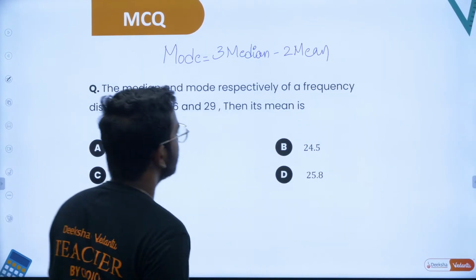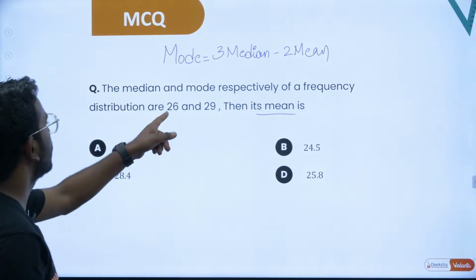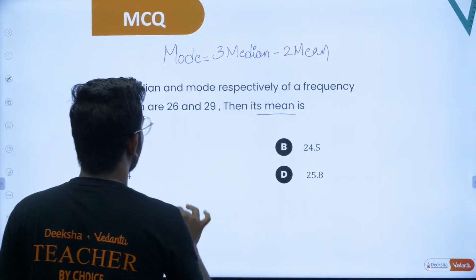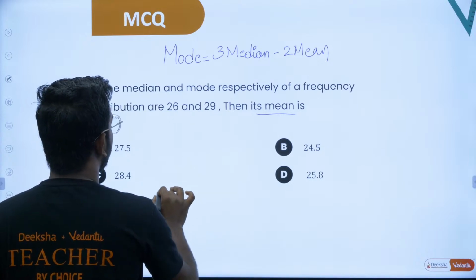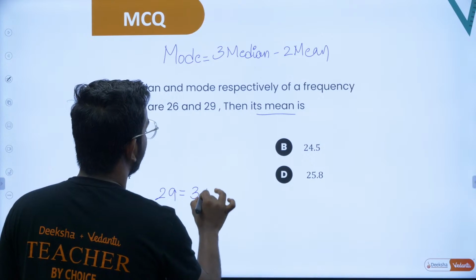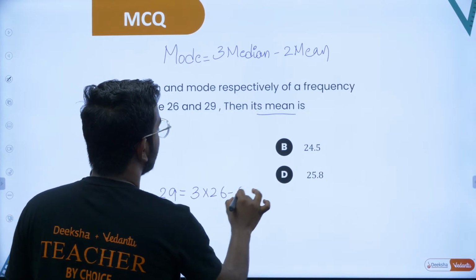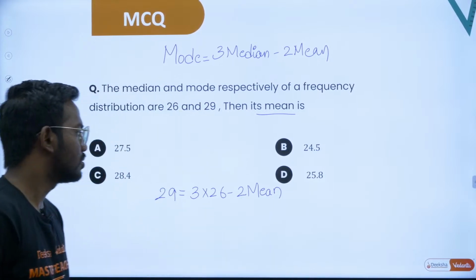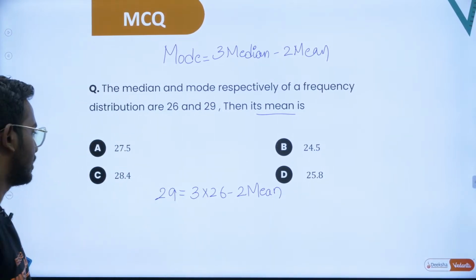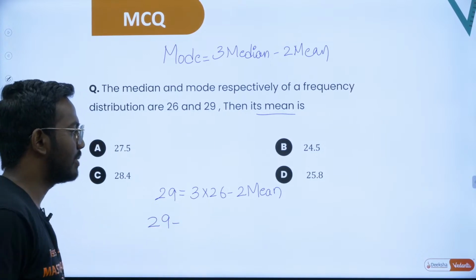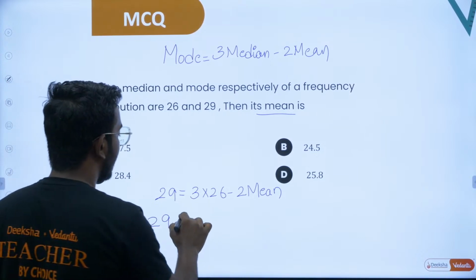Now what are we supposed to find? What is mean? They have given the median to be 26 and the mode to be 29. So I'll take 29 is equal to 3 times 26 minus 2 times mean. Your job is to find the mean. You can simplify this and get me an answer. So you have 29 minus, so this is 60 plus 18, that is 78.